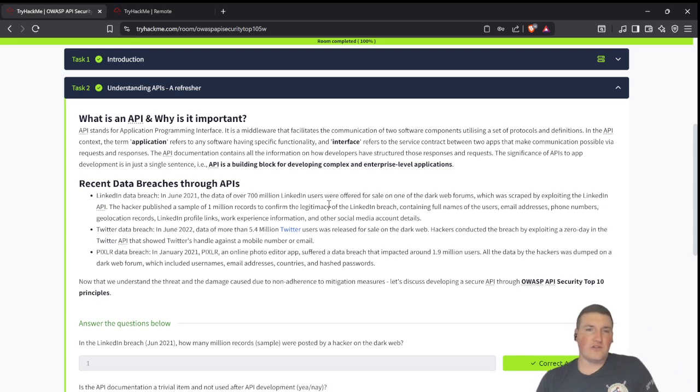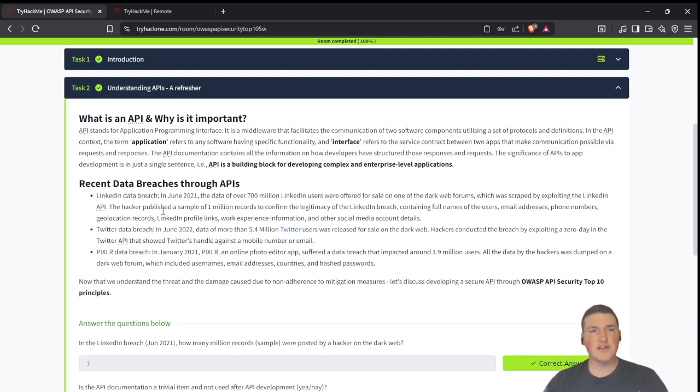Think about how you do that without an API. I would literally have to have a script that goes to the website and actually does user interaction, which is possible, but very complex. And then it's going to bring that data back. That's really complex when an API just allows us to hit an endpoint with whatever information we want in the request, and then it will send the information back after it validates us. And a lot of times it does that through authorization tokens, headers, different things like that.